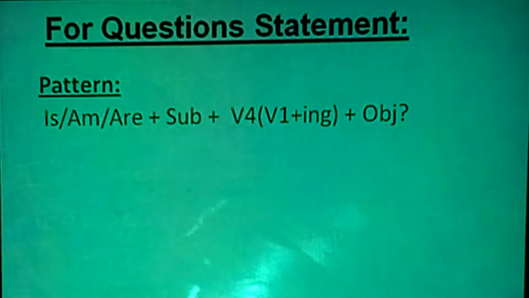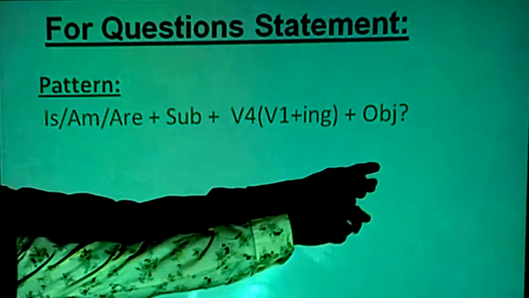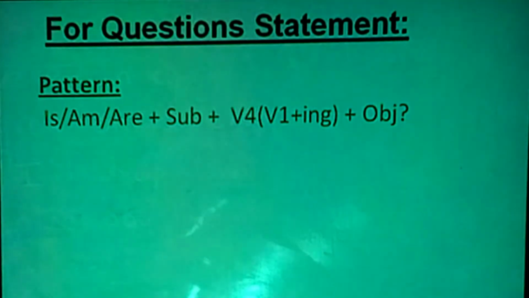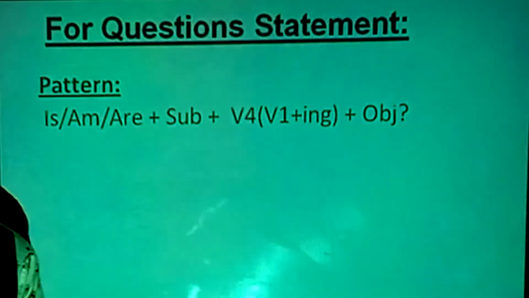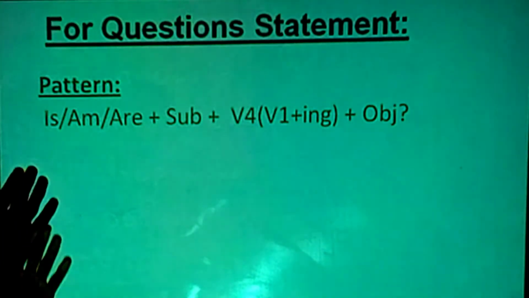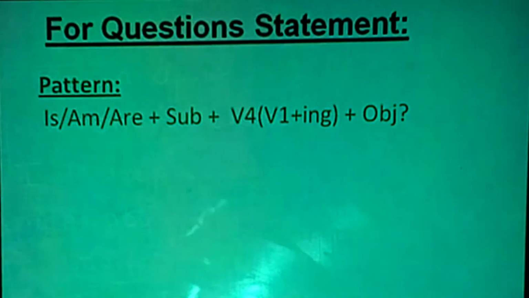So the pattern of a question sentence is: Is/Am/Are plus subject plus verb form, meaning verb with ing, plus object, then a question mark. That you have to remember. When the sentence starts with is, am, or are, at the end of the sentence there will be a question mark. It would be a question statement. We can also say interrogative statement.